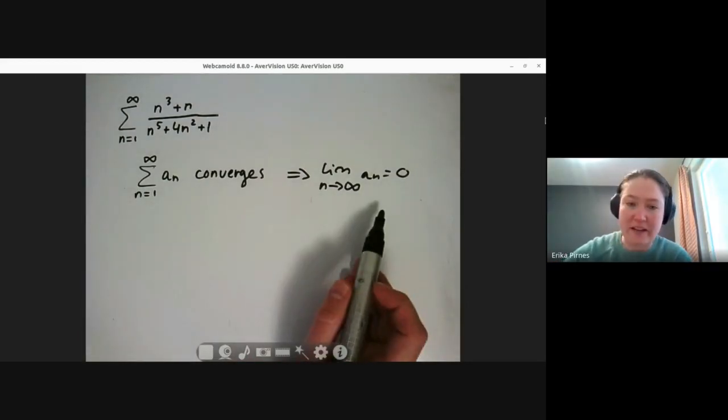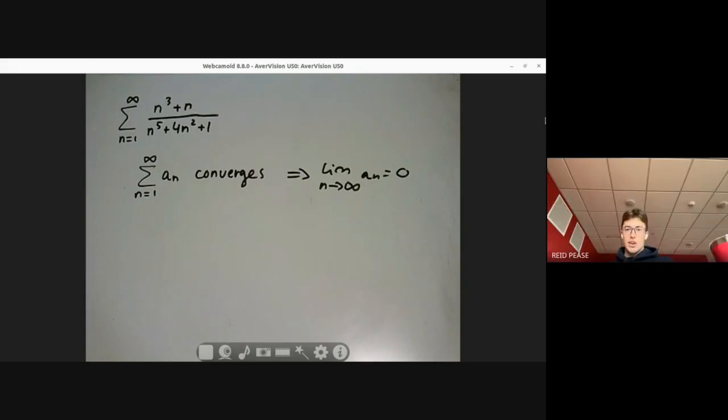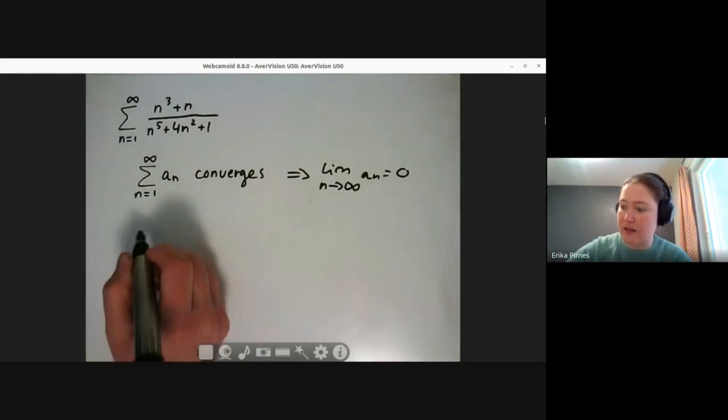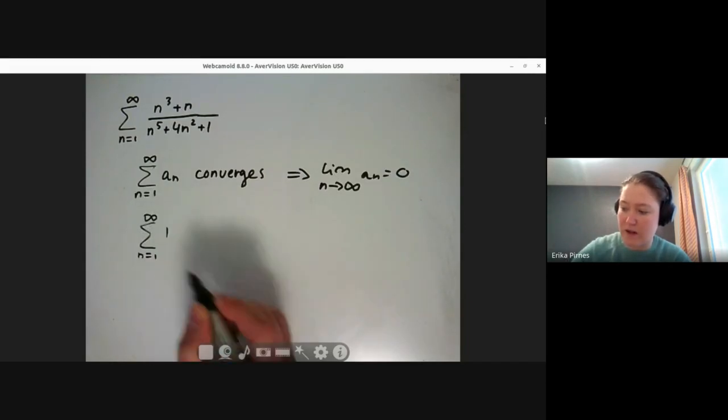So we don't know anything. If the limit is 0, we just don't know. We have to do some more work. And if the limit is not 0, then it diverges. Like let's say the example of n from 1 to infinity of just 1.